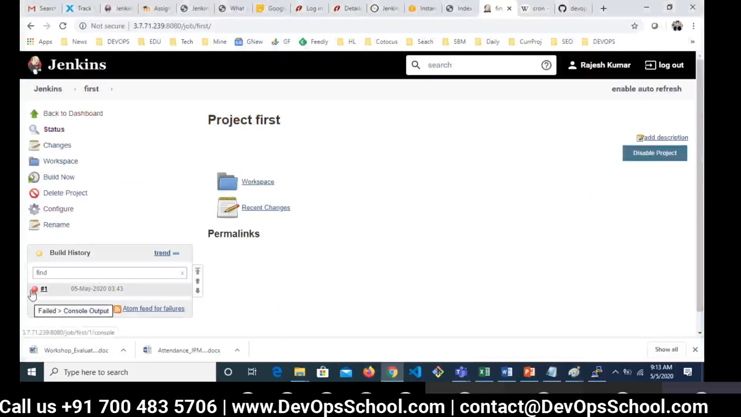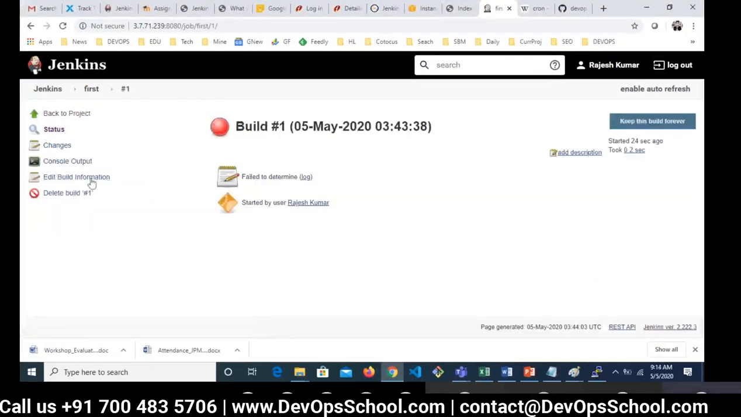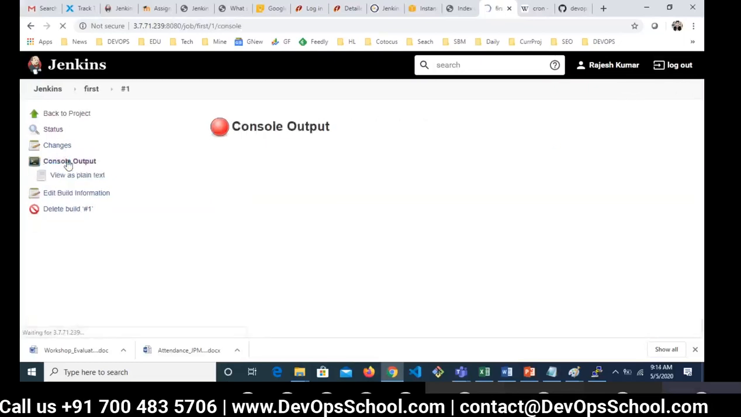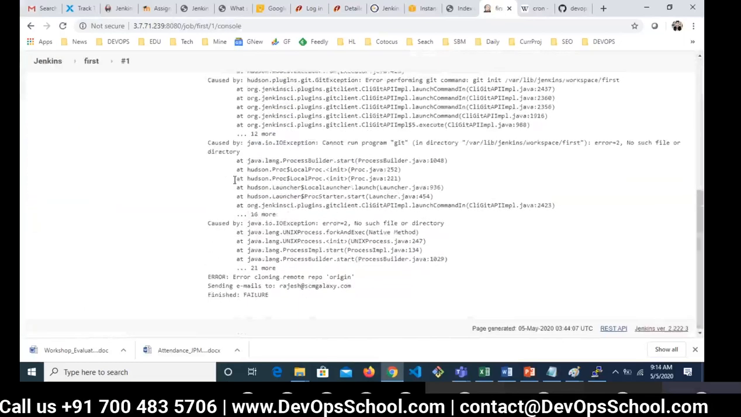Oh, that's failed, right? It's job number one. You see number one, automatically it has been taken. Now this is the time, and it got failed. Let me check that. Click on it. Now console output, where you see the logs. Click on it. And these are the logs.